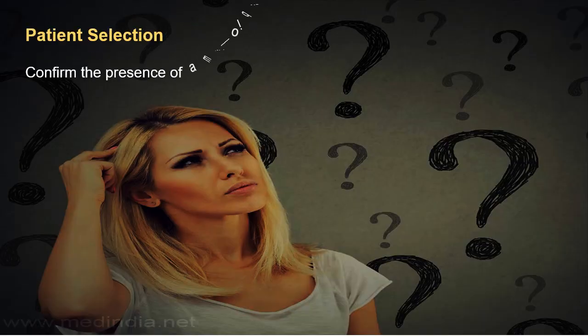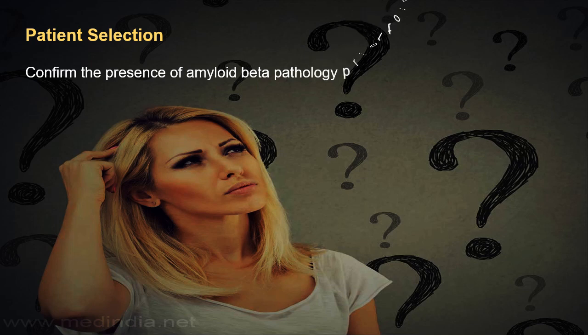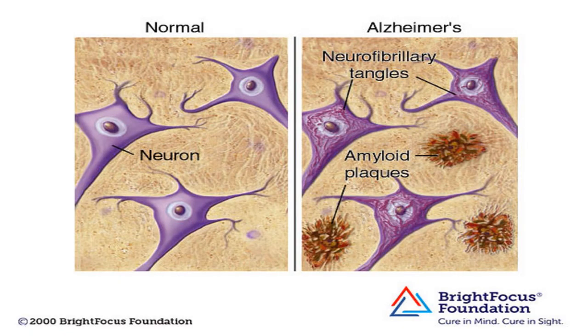Patient selection means which patients we have to treat with this drug. Confirm the presence of amyloid beta pathology or amyloid beta plaque prior to initiating the treatment. See, this is a normal neuron, and if Alzheimer's disease is present, these are the amyloid plaques. The amyloid plaque enters the neuron also, and neurofibrillary tangles look like this. Then we have to initiate this treatment with this drug.